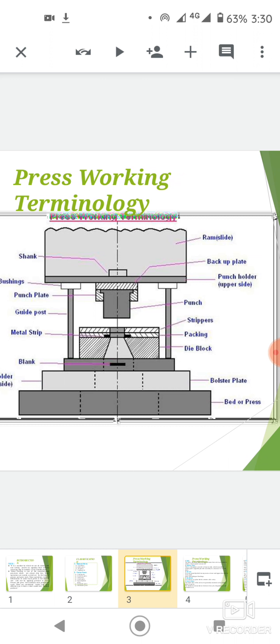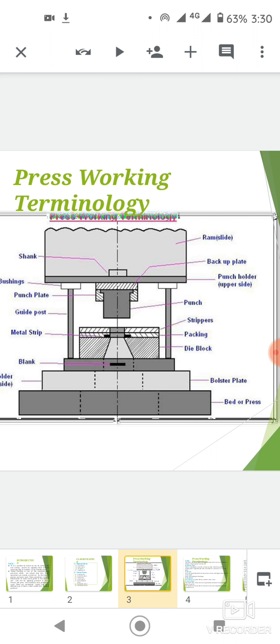Bed is the main important part. Bed is made of grey cast iron. It supports the bolster plate and it controls the vibrations of the operations. And the die block supports the workpiece and it is clamped to required sizes and shapes.